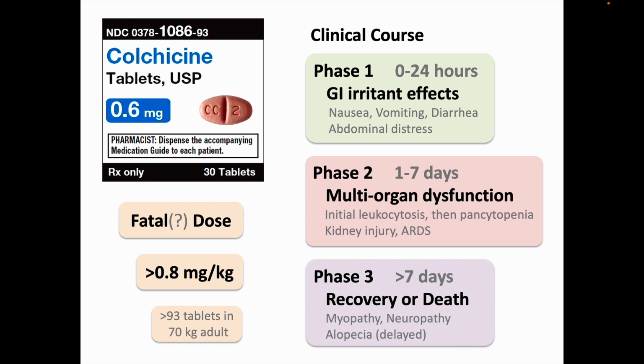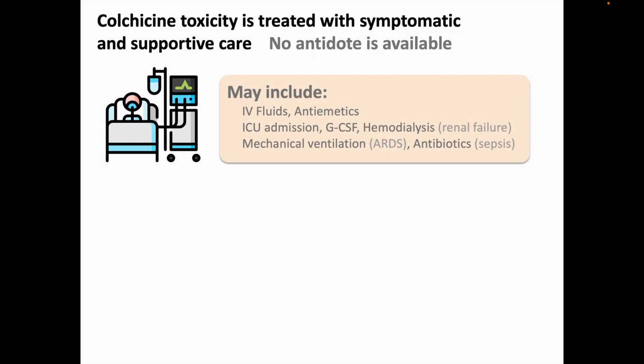Patients can develop long-term myopathy or neuropathy and may lose their hair about 2 to 3 weeks post-overdose. Like for many poisonings, colchicine toxicity is treated with symptomatic and supportive care, since there is no antidote available. Now, the supportive care necessary could be quite intense. Sicker patients may need to be admitted to the ICU, bone marrow stimulating drugs like G-CSF may be indicated if they're leukopenic, hemodialysis if they develop renal failure, intubation and ventilation if they develop adult respiratory distress syndrome, and antibiotics for sepsis.